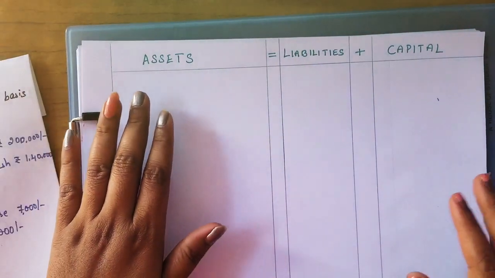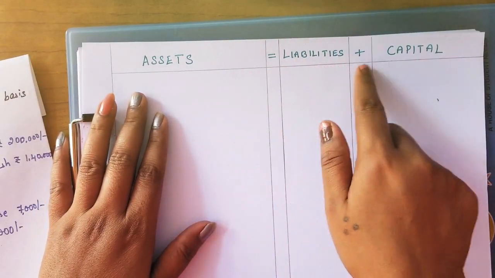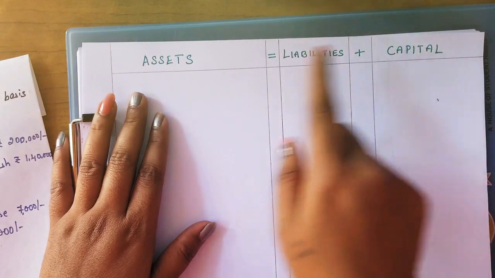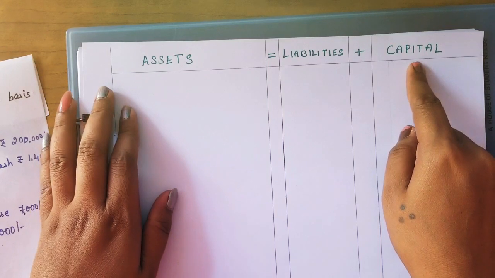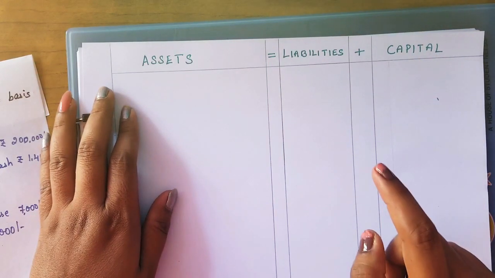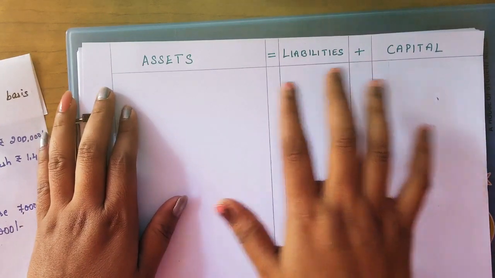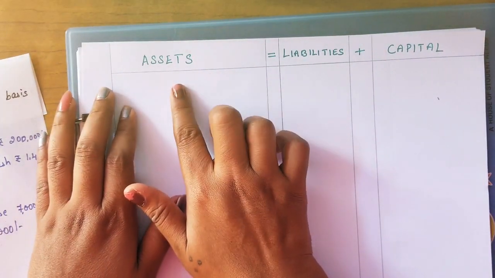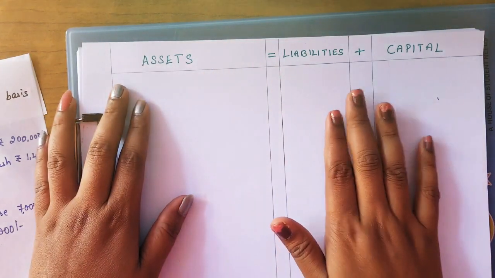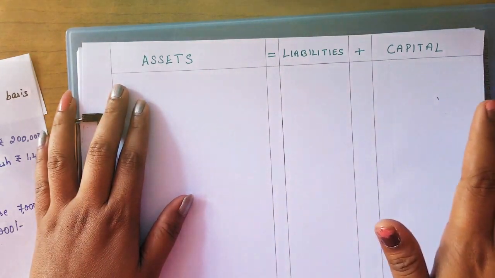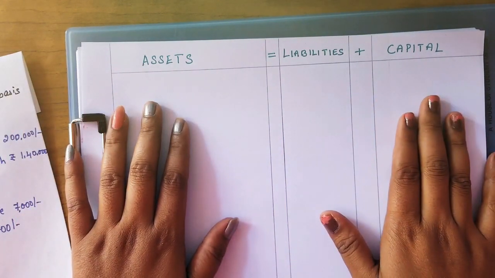As I told you, the equation is always assets equals liabilities plus capital. You should know the meanings of assets, liabilities and capital. I have taught you in basic terminologies. Kindly go through that. It is very important. So in every business, assets should be equal to the liabilities and capital of the business.